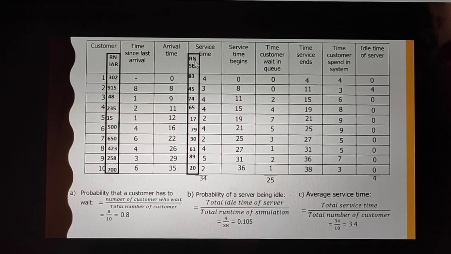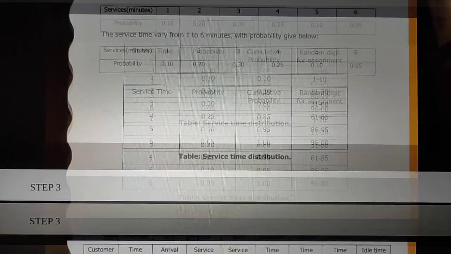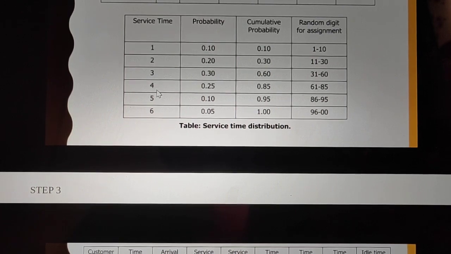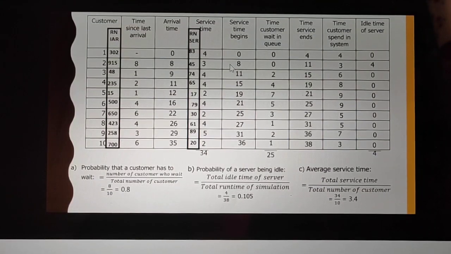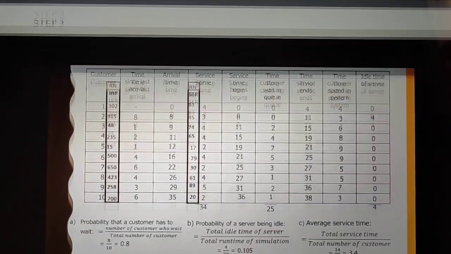Now we have to use random numbers for service. For the first customer the random number is 83, so we go to the distribution of service time and see which column 83 lies in. 83 lies in this column, and the respective service time is 4, so we note it. Now 45 lies in which range? In our table, 45 lies here, so the respective service time is 3.